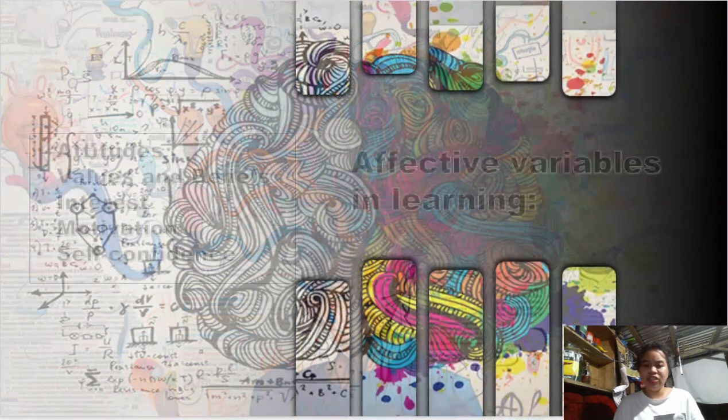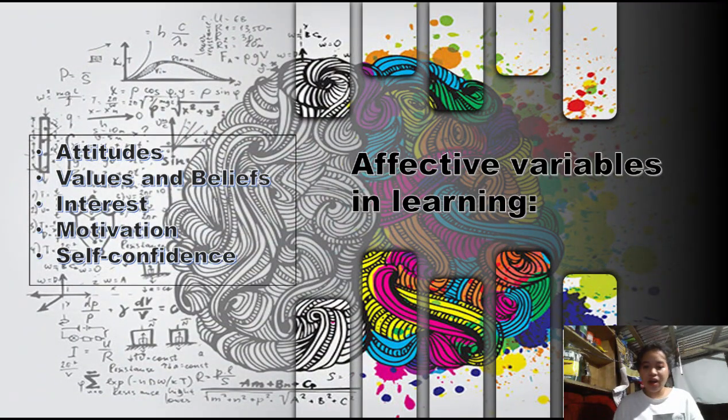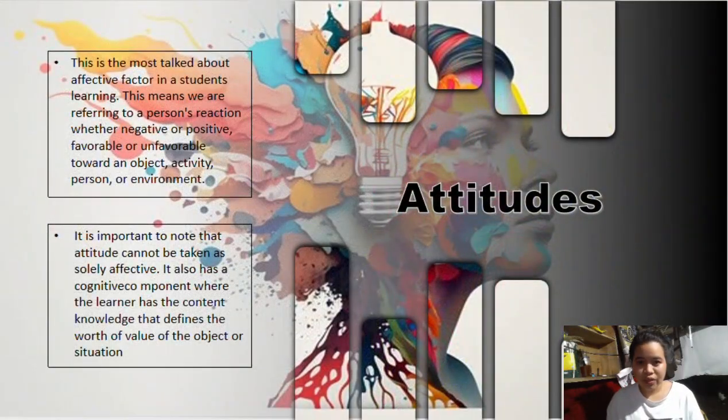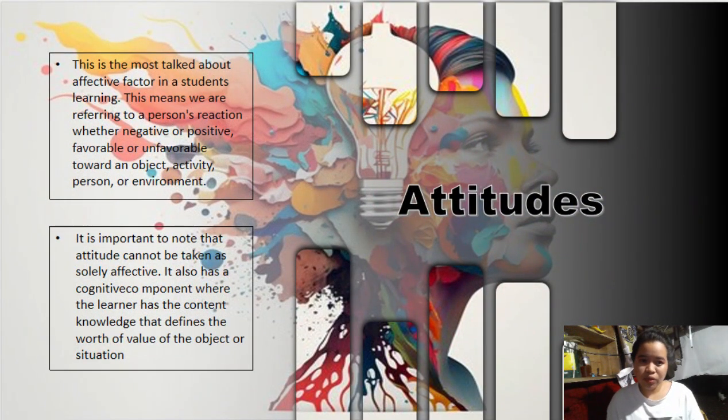And in the education field, the most common variables for affective assessment are the following: attitudes, values and beliefs, interest, motivation, and self-confidence. So first, let's talk about attitude. Attitude is most likely the affective factor in students' learning.